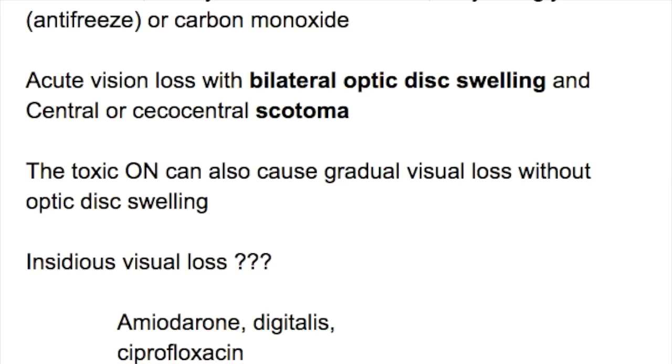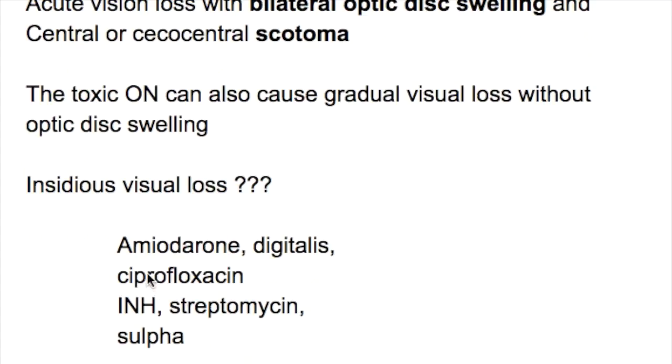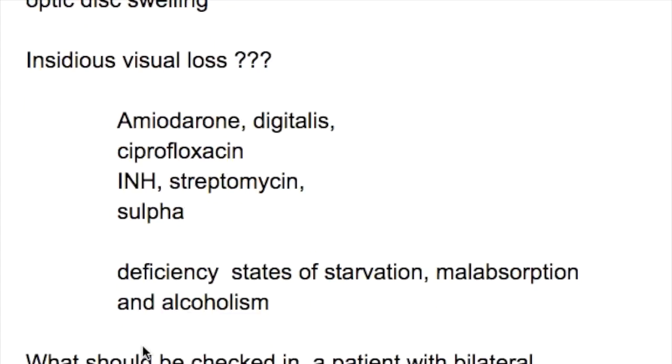So what are the substances that cause insidious visual loss? Amongst the cardiac drugs, these are the few substances that cause insidious visual loss: amiodarone, digitalis. Amongst the antibiotics, ciprofloxacin, the TB drugs INH and streptomycin, and sulfa drugs.